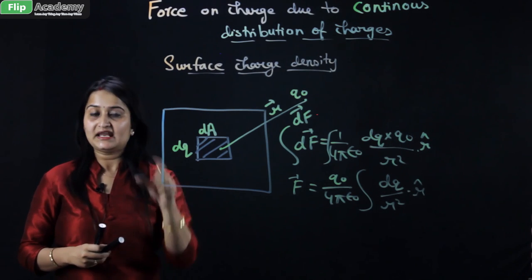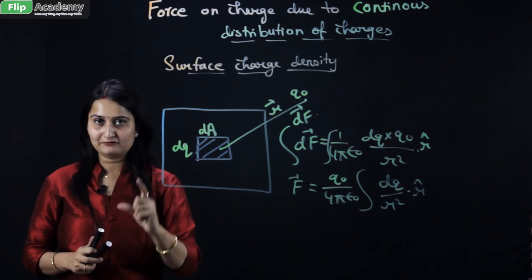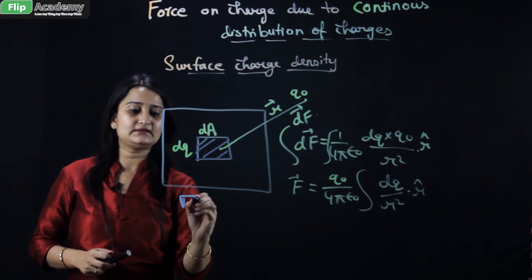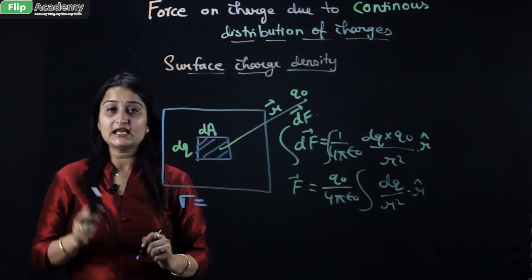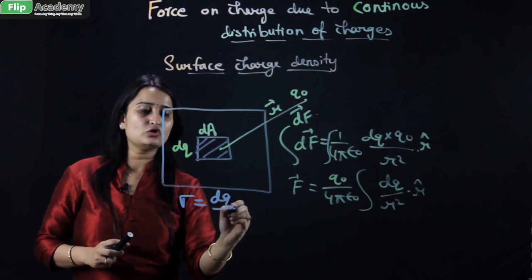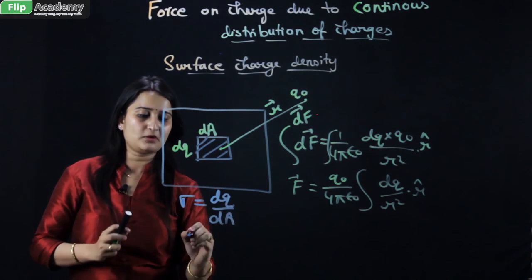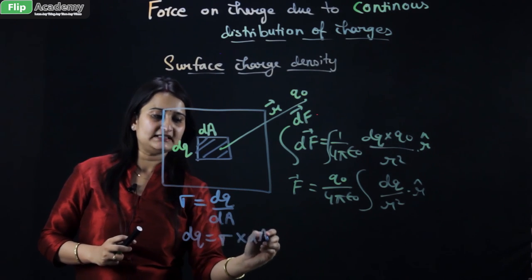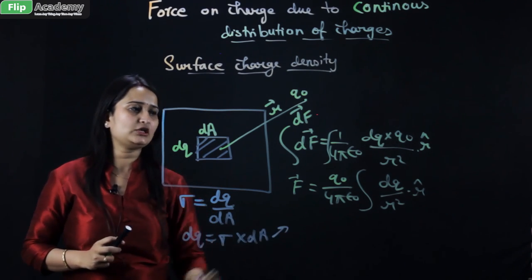Now again, in the surface charge density, there is a separate formula for dq. We have calculated that the surface charge density is given by dq upon dA. So the formula for dq becomes surface charge density into dA. You have to put this formula into this equation.